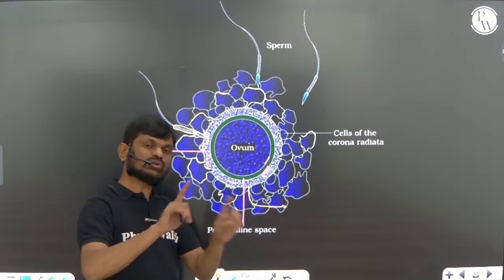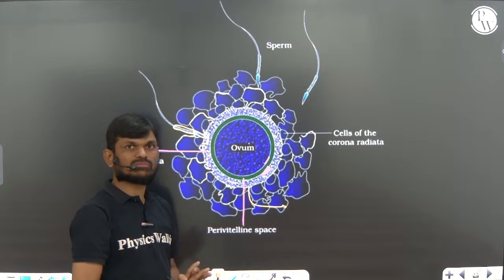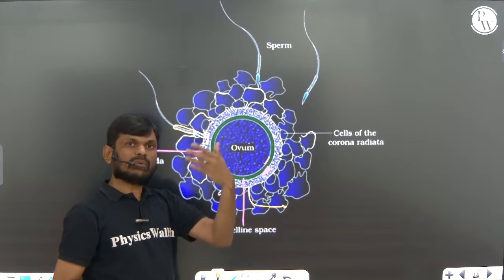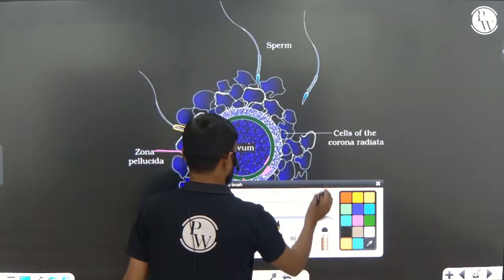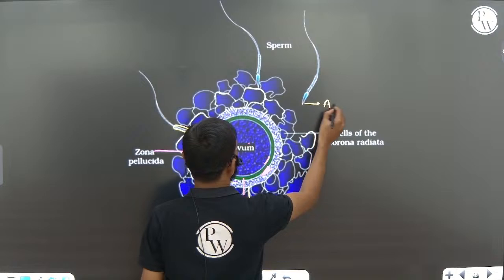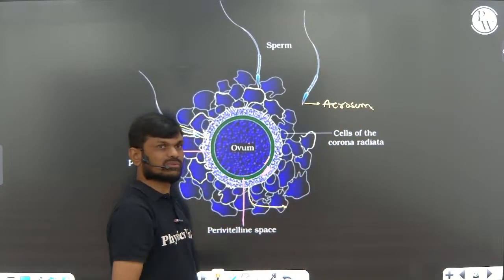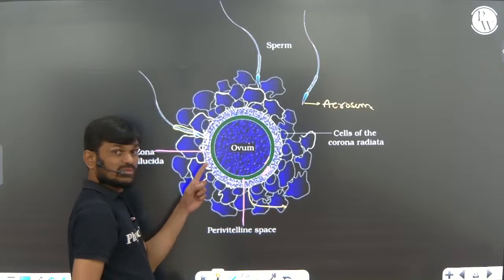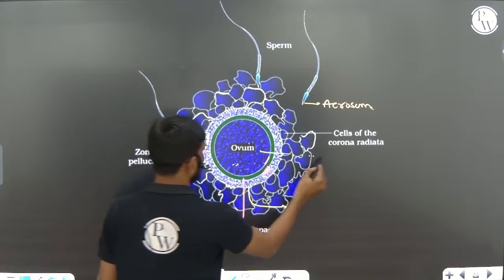The changed zona pellucida does not allow any extra sperm into the ovum. So that's why it prevents polyspermy. Later, the acrosome of the sperm releases certain enzymes. That enzyme helps the sperm to enter into the cytoplasm. This is the cytoplasm.